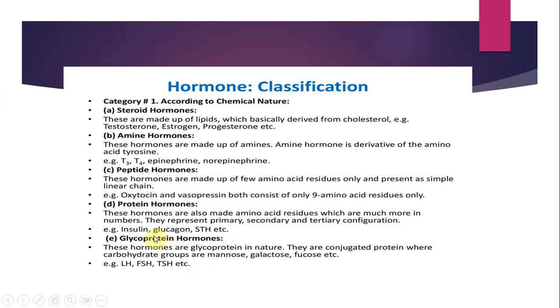Then moving on, we also have glycoprotein hormones. These are again glycoprotein in nature. They're conjugated proteins. Their carbohydrate groups are mannose, galactose, and fructose. There's a spelling mistake here. This is fructose. Examples we have are luteinizing hormone, follicle stimulating hormone, and thyroid stimulating hormone.